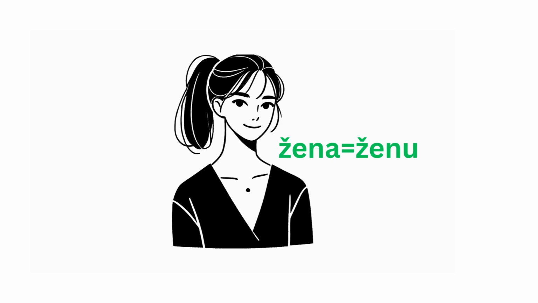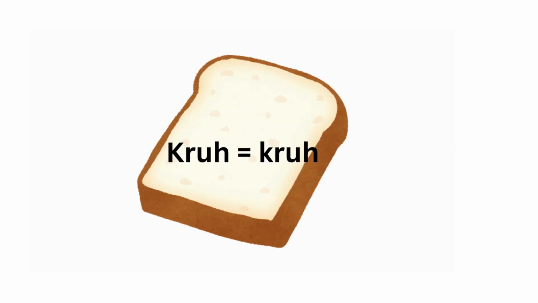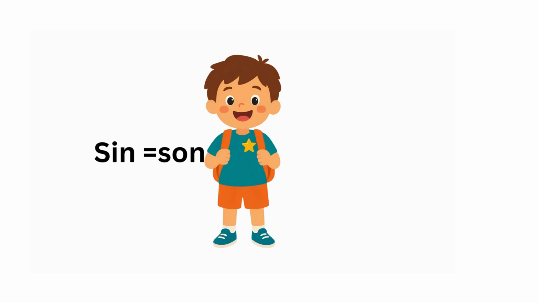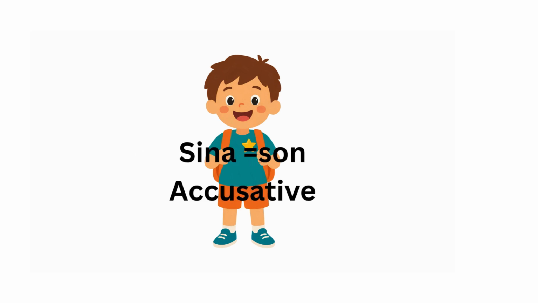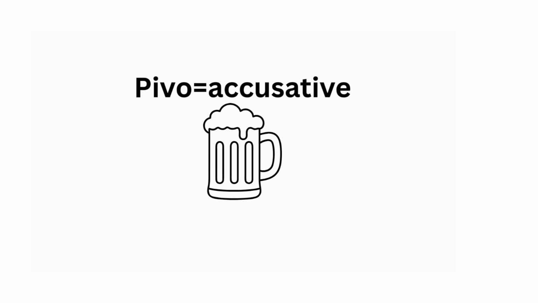Žena ends in a U in the accusative. It becomes ženo. Now the non-living masculine ends in a consonant. Kru is just kru. Kru in the nominative, kru in the accusative. The living masculine ends in A. So we have sin in the nominative case, it means son. In the accusative, it's sinna. The neuter is pivo in the nominative case, and it's pivo in the accusative case.